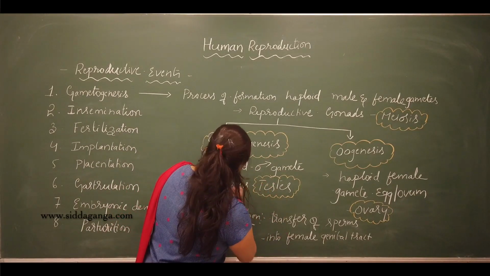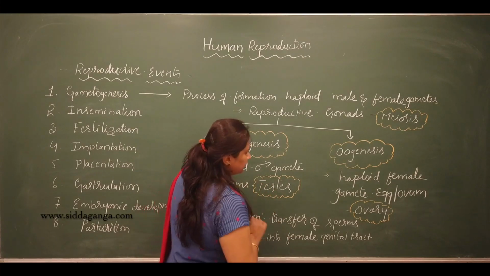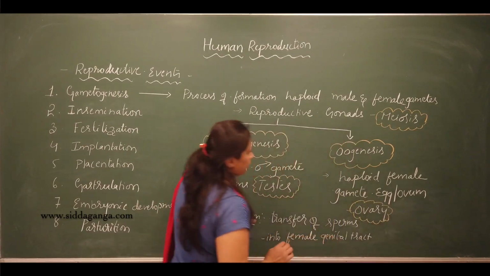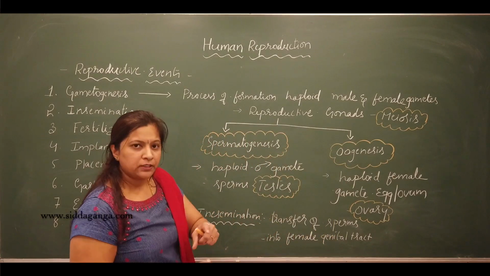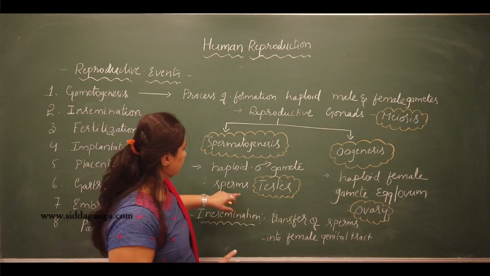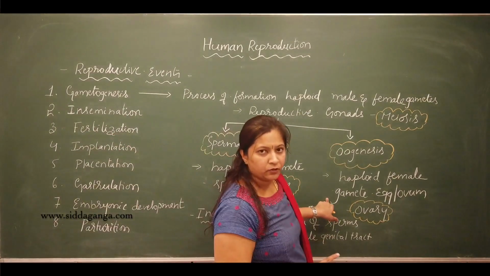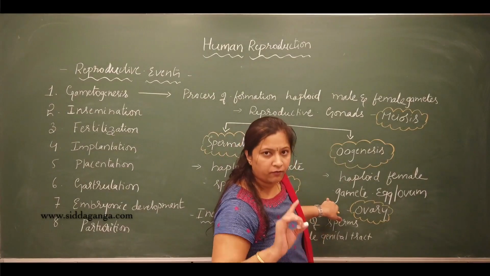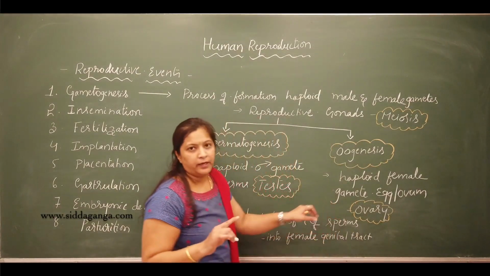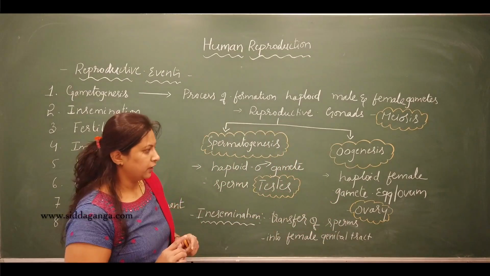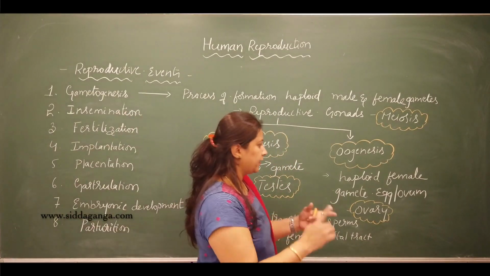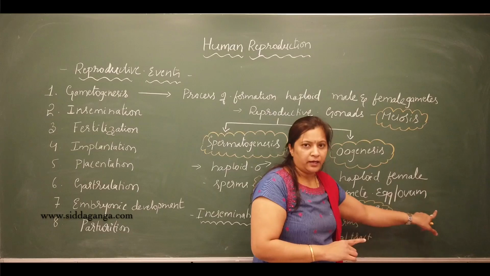See, the male gametes are the sperms and the female gamete is the egg. Sexual reproduction occurs by the fusion of the male and the female gametes, that is fertilization. In human beings, the fertilization is internal, within the female reproductive tract.